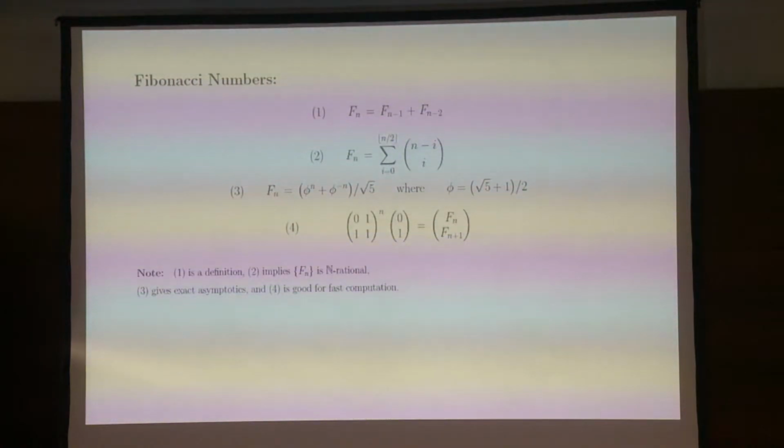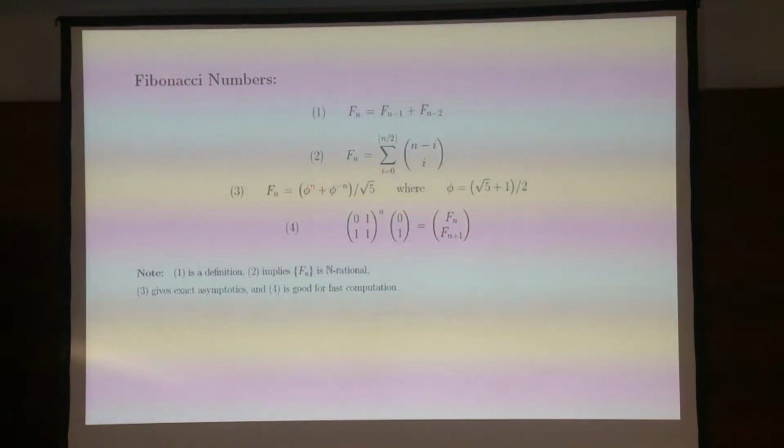All right. So what I usually do in these cases is start with the simplest sequence of all, and this is the sequence you've already seen. This is the sequence of Fibonacci numbers, and there are several formulas for it. This is what people usually think of as the definition. This is a somewhat rarely used formula, representing Fibonacci numbers as a sum of binomial coefficients. It's actually extremely useful because that allows you to prove that Fibonacci numbers are irrational. You can do it in other ways as well, but that's extremely useful.